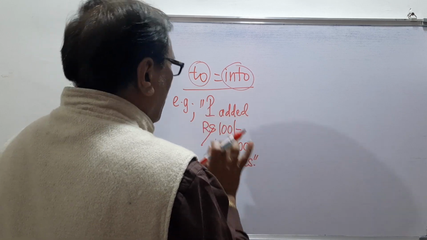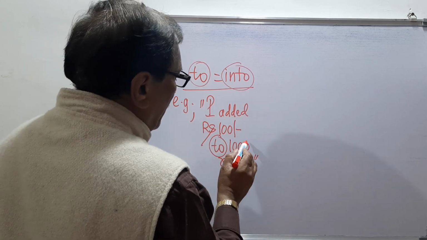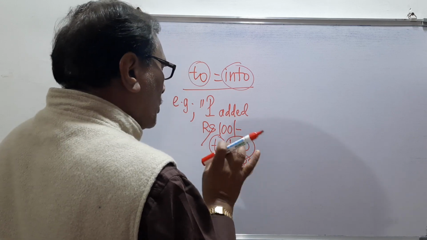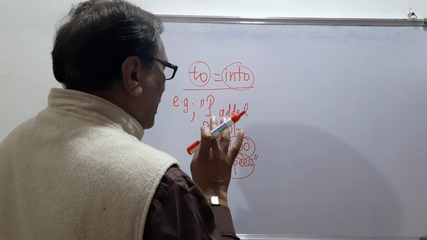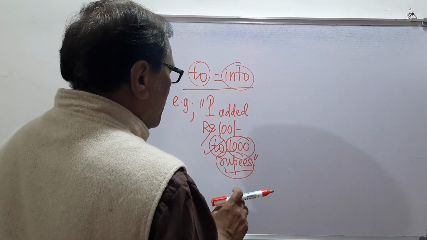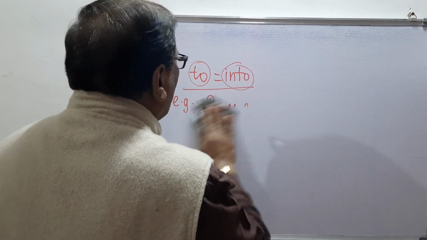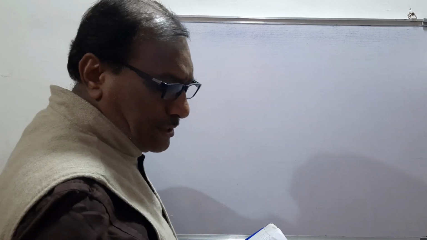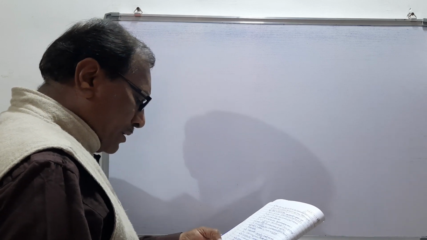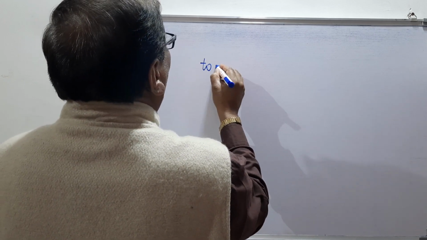So remember here, the explanation is that to is the preposition and 1000 rupees is the original word, and always when we talk English the preposition is written first and the original word is written after that. So that is the explanation which we are discussing here. We are discussing the rules and regulations of the preposition. So remember again, to means into.